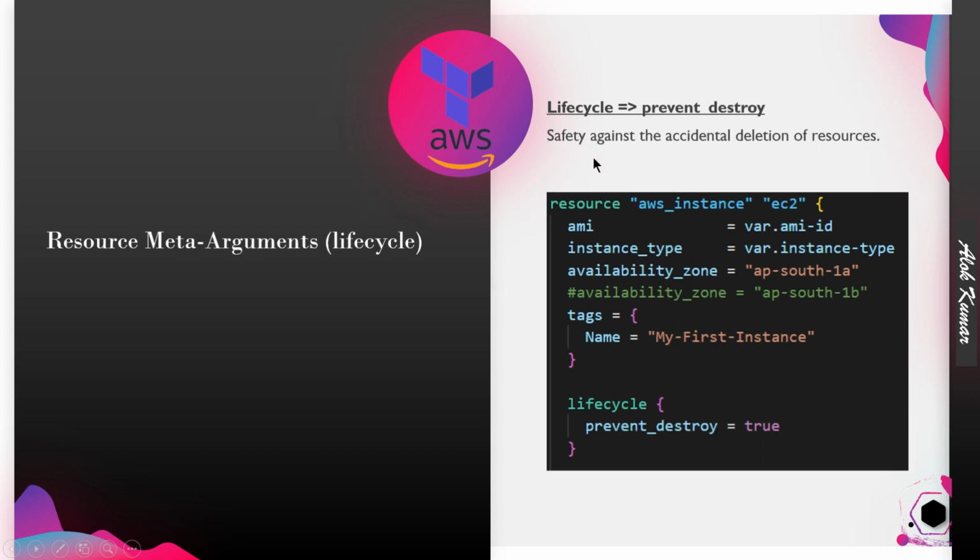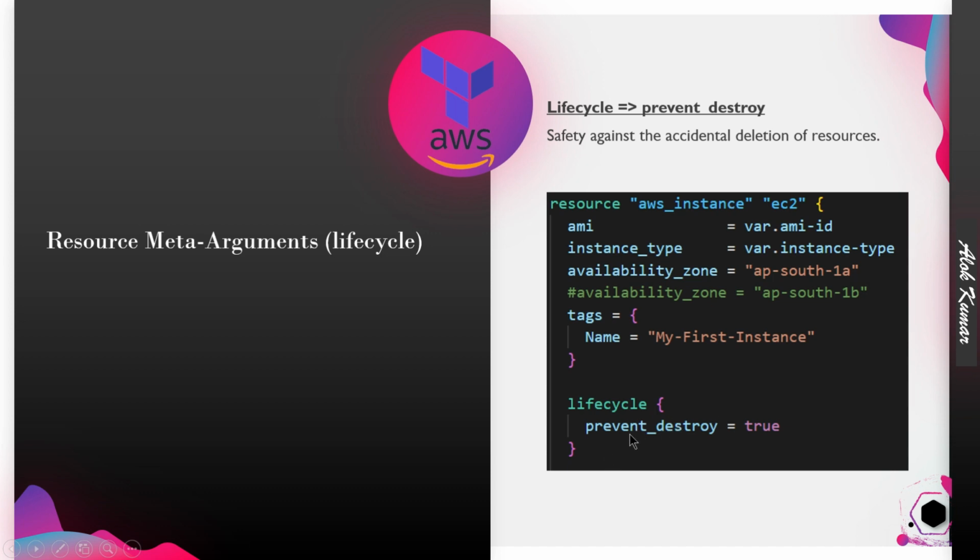The other one is prevent_destroy. Sometimes we don't want a resource to get destroyed. We can do this in an imperative way also: with terraform destroy, you pass that please don't destroy this one, or only destroy this one. That is the imperative way, and this one is the declarative way, where using the lifecycle we are just modifying the resource's nature.